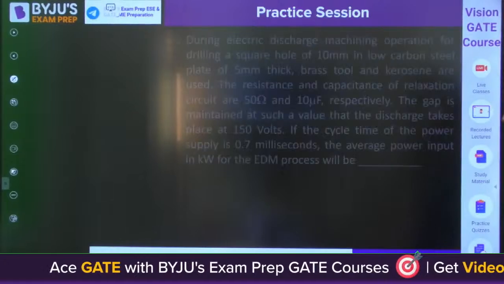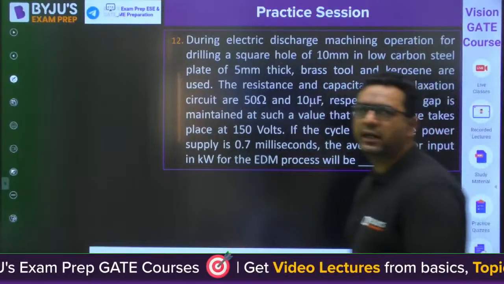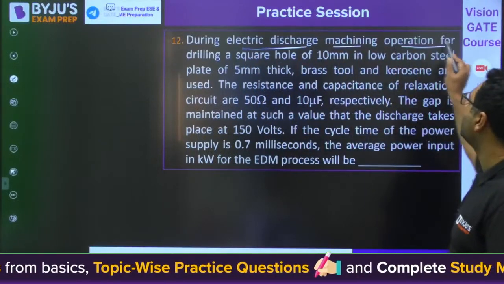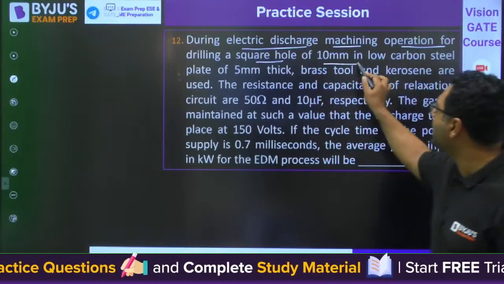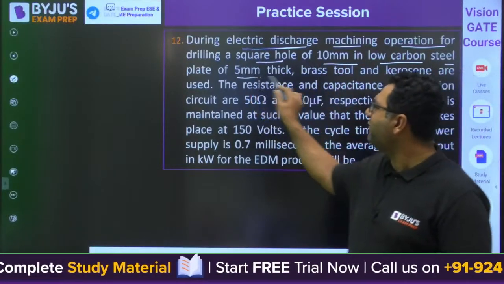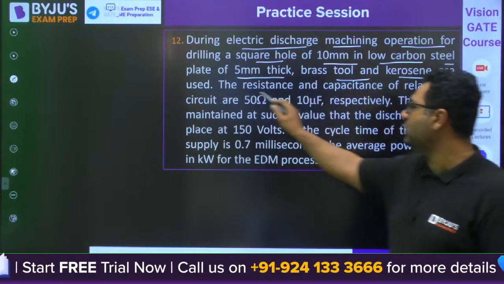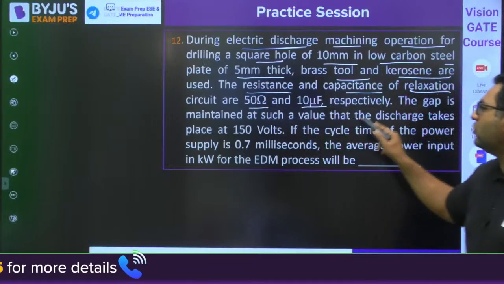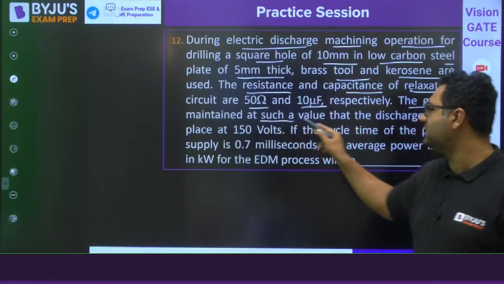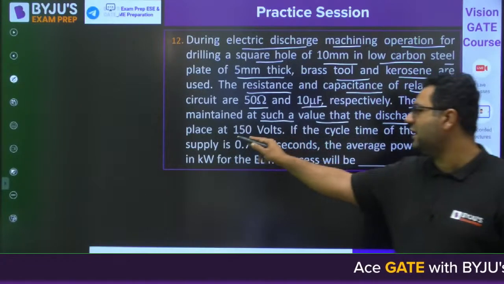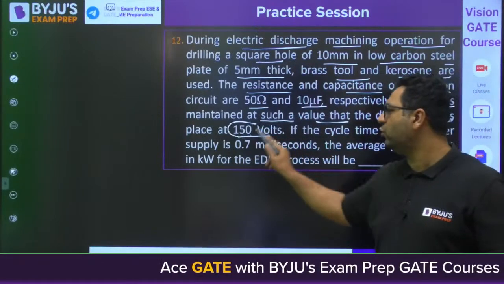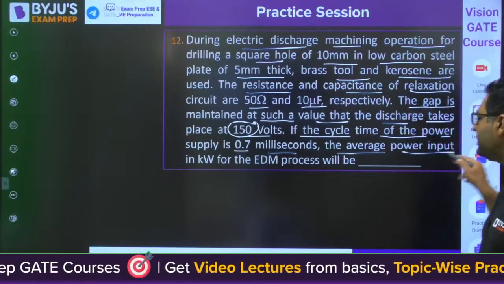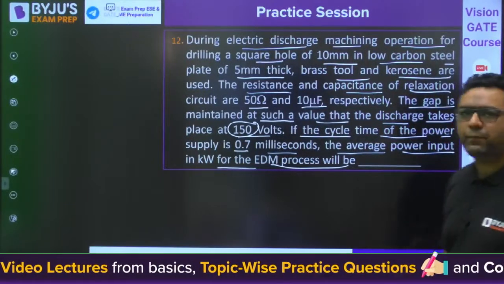Okay. So the last question from my side is this. This is from electric discharge machining. This question is saying: during EDM operation, for drilling a square hole of 10 mm in low carbon steel, a 5 mm thick brass tool and kerosene are used. The resistance and capacitance of the relaxation circuit are 50 ohm and 10 microfarad. The gap is maintained at such a value that the discharge takes place at 150 volts. So this is the discharge voltage. If the cycle time of the power supply is 0.7 millisecond, the average power input in kilowatt for the EDM process will be.